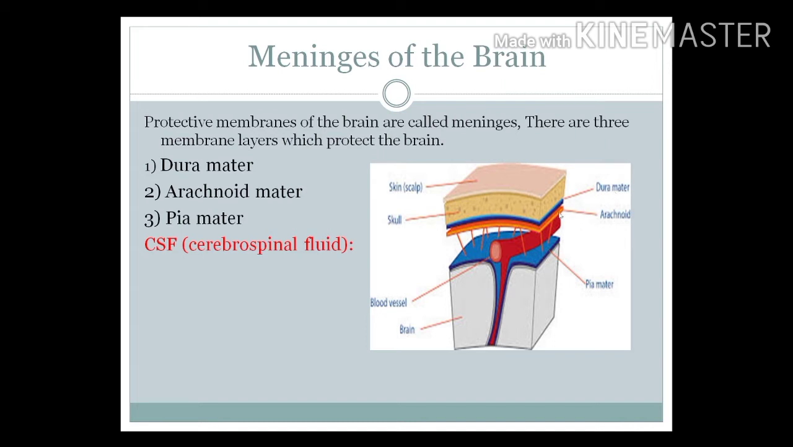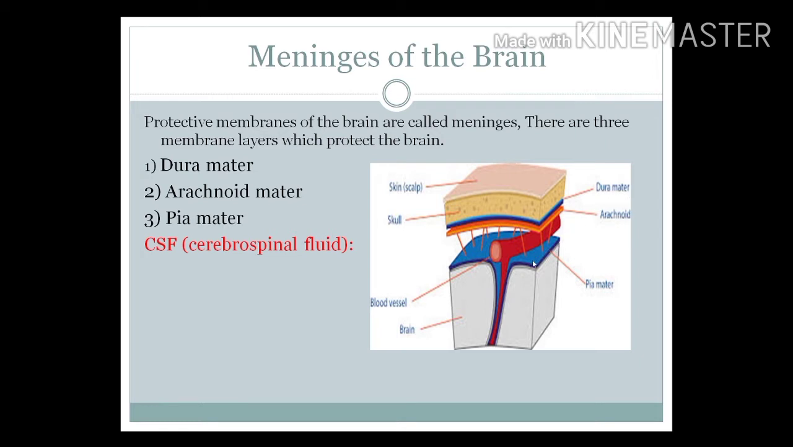We can see the red lines here. So these red lines are actually the arachnoid mater. The arachnoid mater is located behind the dura mater. It is thin. It is also non-vascular. It does not have vessels. So we can say it is non-vascular, and it is located behind the dura mater.